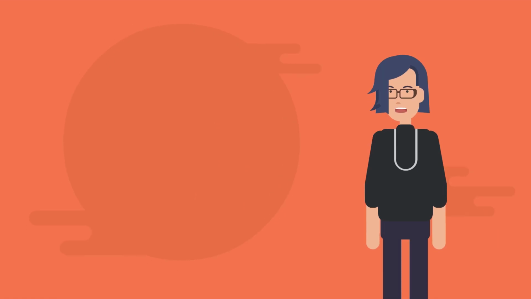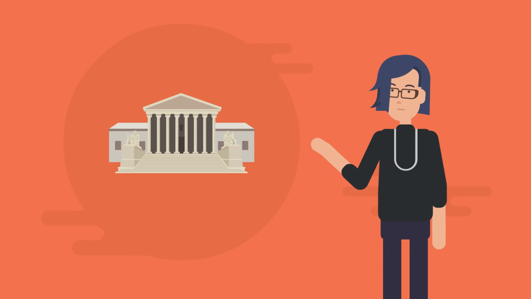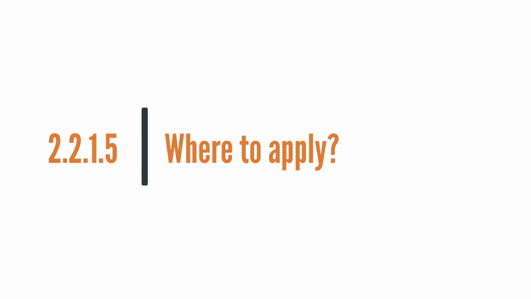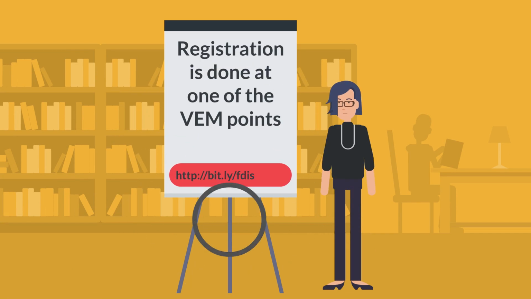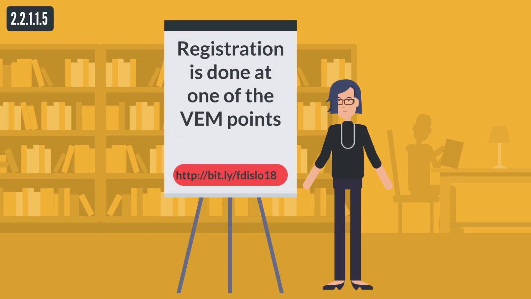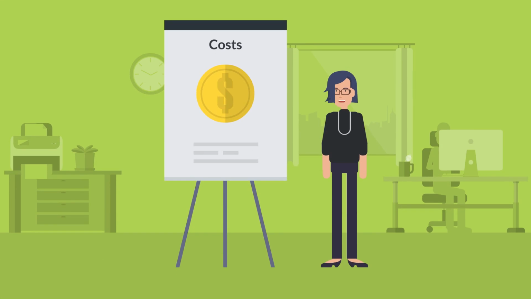After the submission of a complete application to the court, the registration decision is, on average, issued within 4 days. Registration is done at one of the VEM points or via the EVEM portal. Registration through VEM points is free of charge.